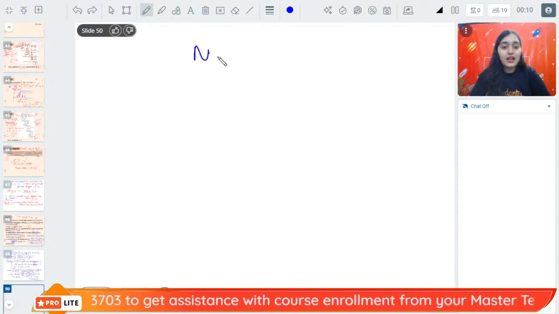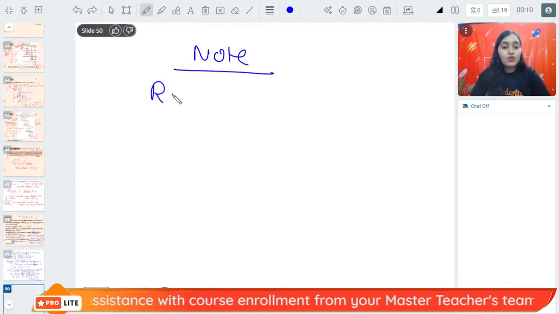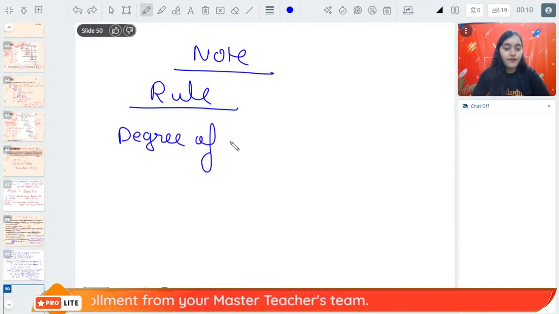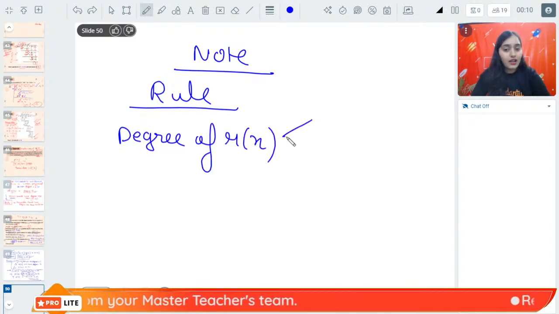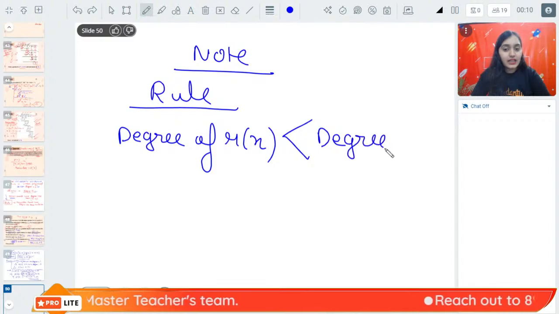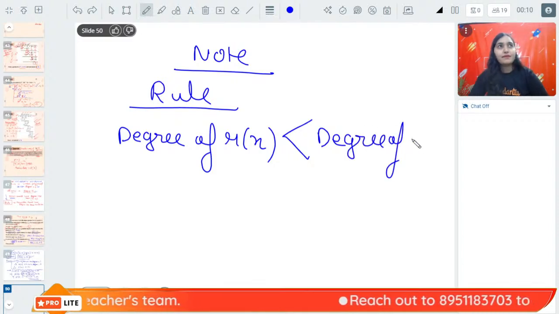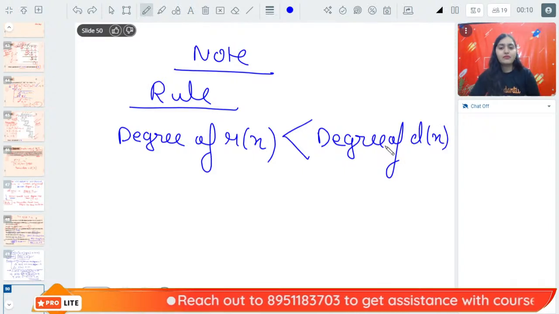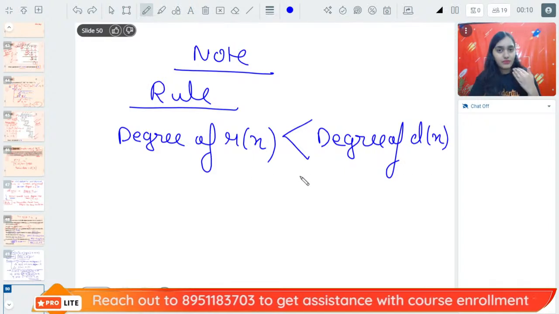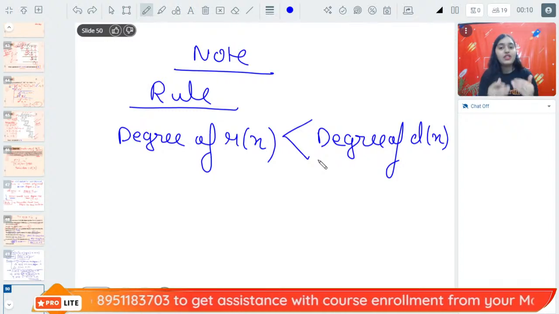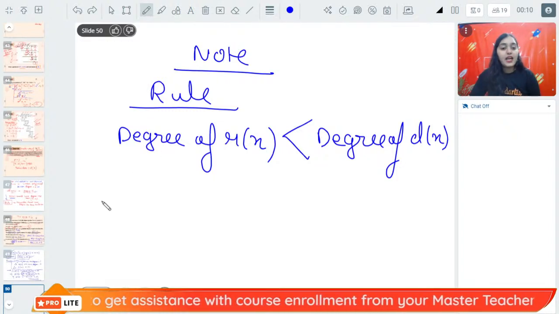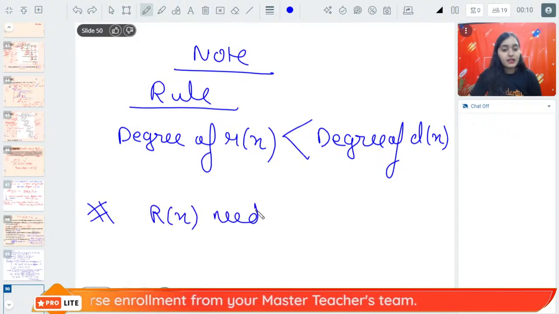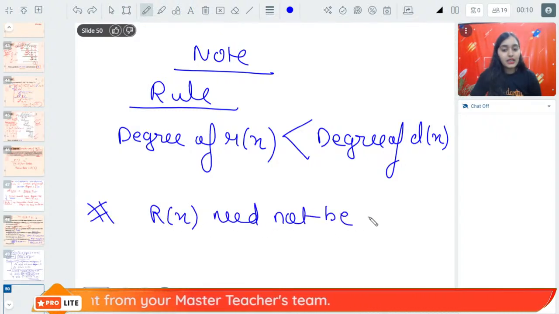The rule is the degree of the remainder should be less than the degree of the divisor. Please everybody make a note. The rule that we are using is the degree of the remainder is always less than the degree of the divisor. You can write the divisor as d(x). The divisor is basically the polynomial by which you are dividing the given polynomial.